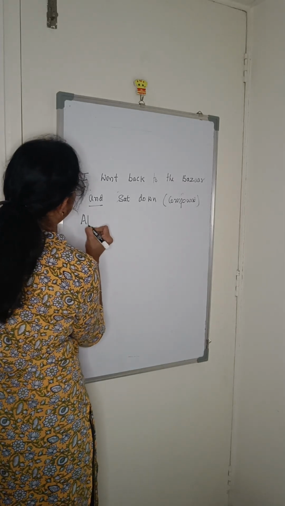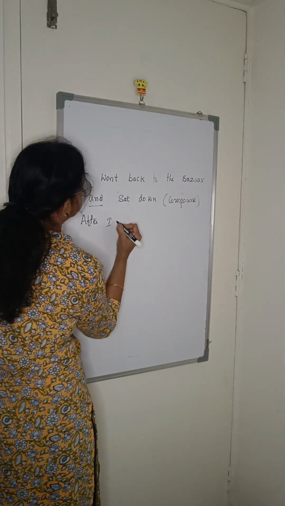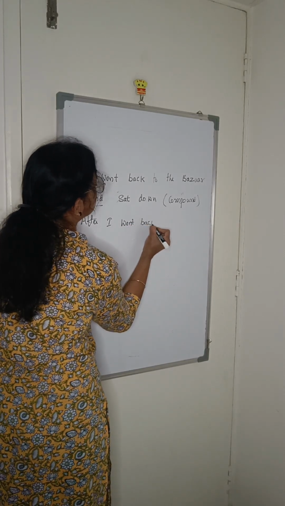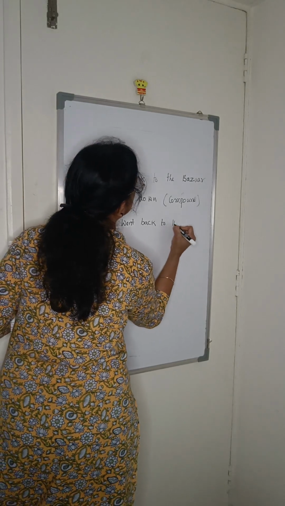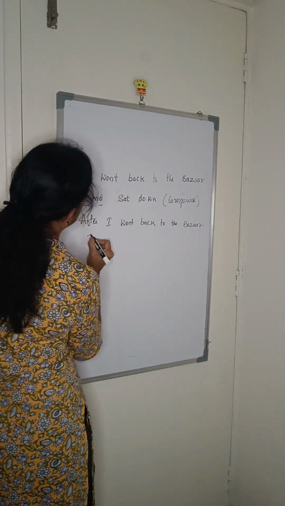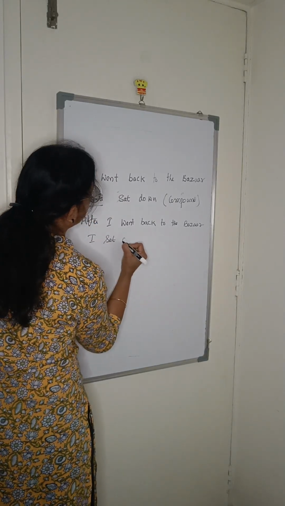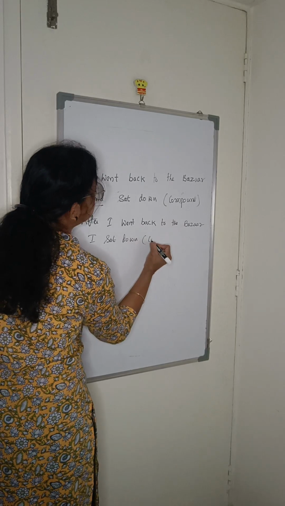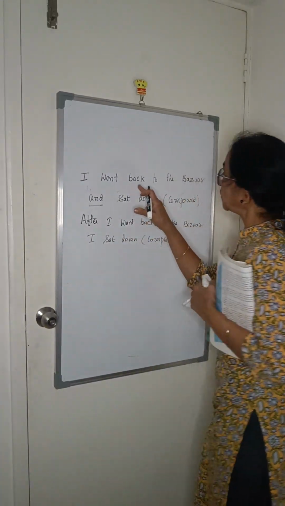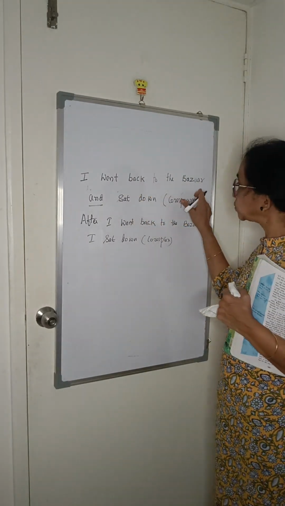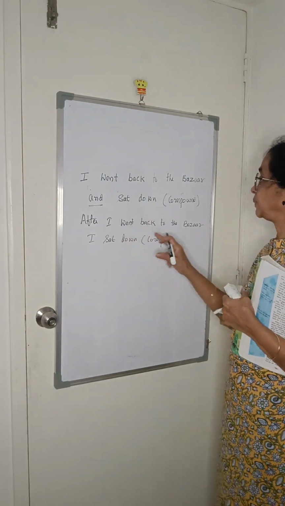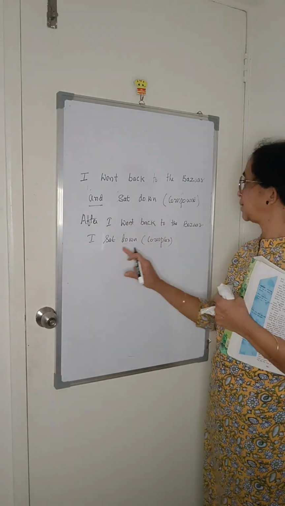After I went back to the bazaar, I sat down. First, there are two actions. The first action we will explain in complex: after I went back to the bazaar, I sat down.